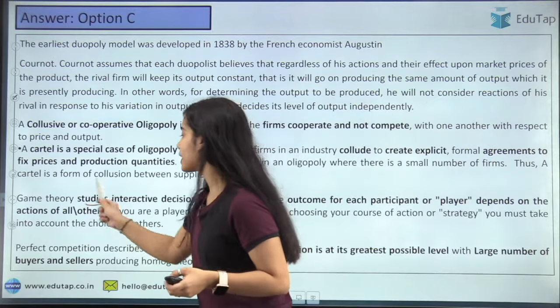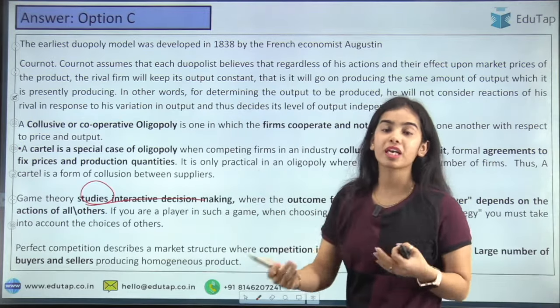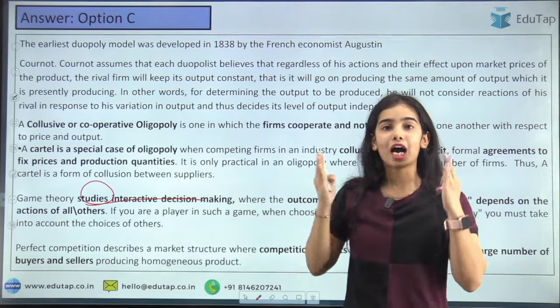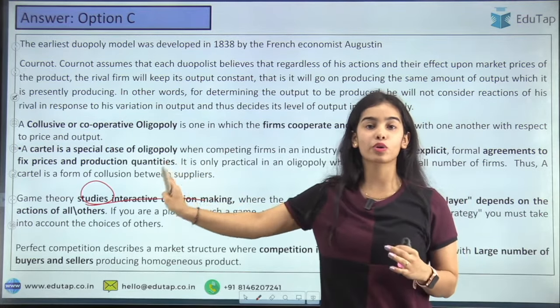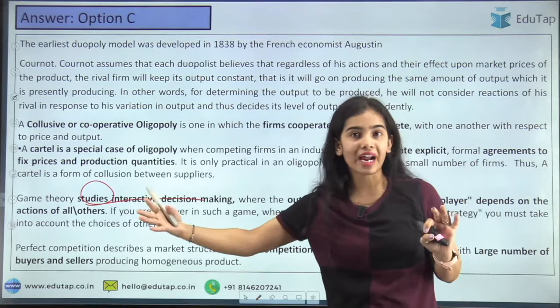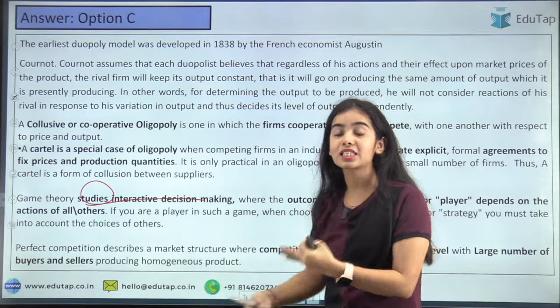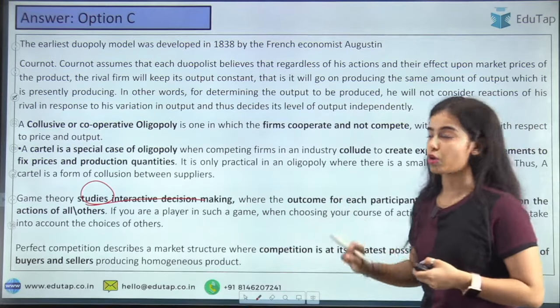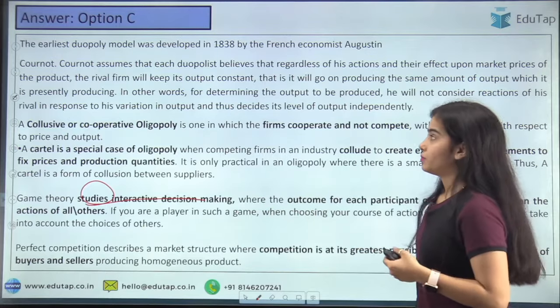Because game theory studies interactive decision making, but there is no interaction between the two firms in the Cournot model. I am thinking that the other firm will keep its output constant, and I am deciding on my own. I am not interacting or discussing with the other firm. So there is no game theory in the Cournot model or in the Bertrand model also.